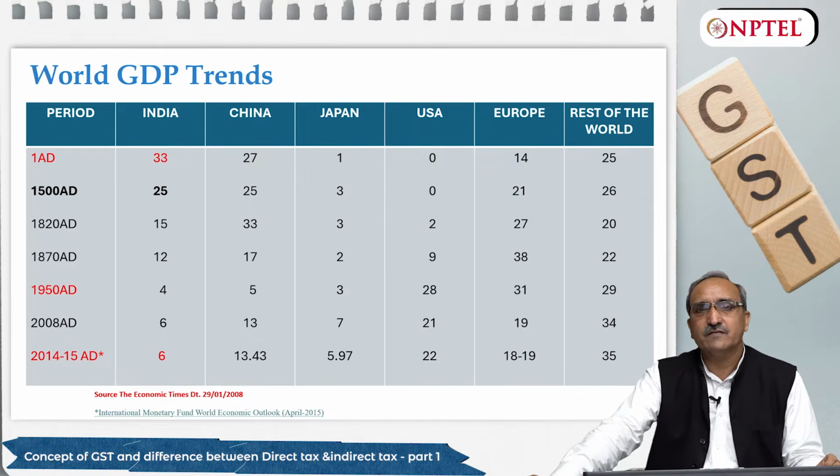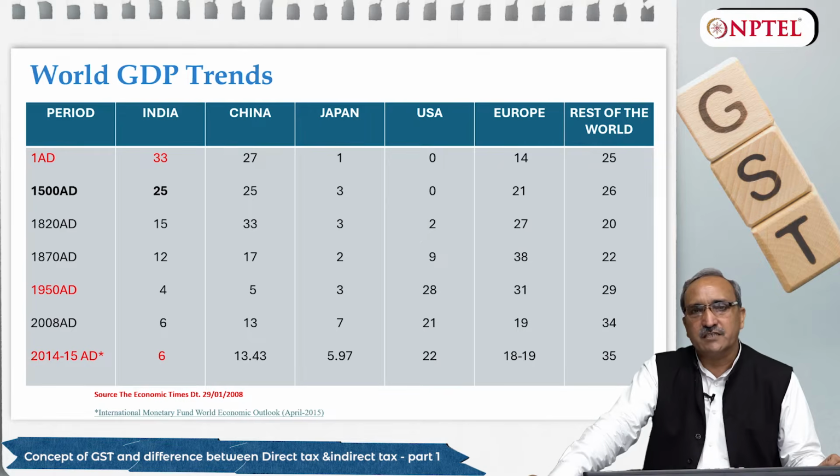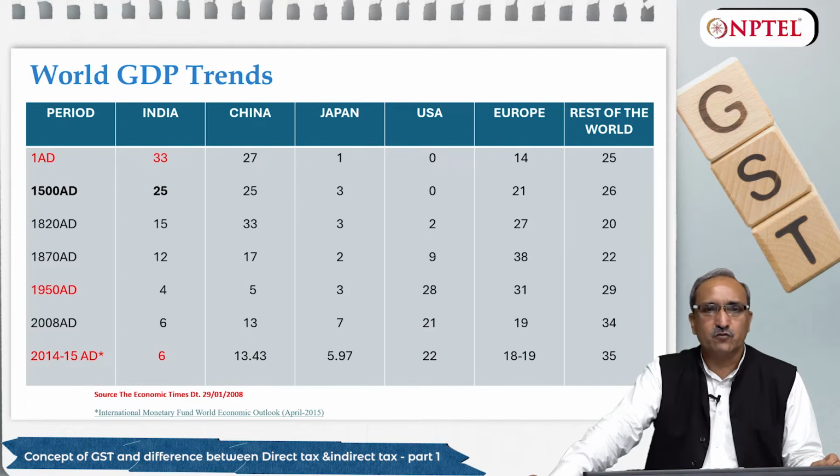So friends, in the year 2000, the late Atal Bihari Vajpayee ji talked about GST in India. Then economists estimated that the introduction of GST would give a boost to Indian GDP, enhancing it by 2%.